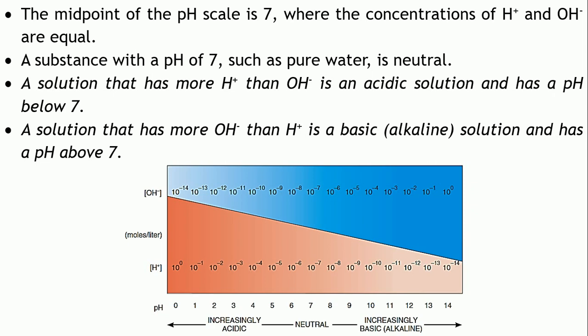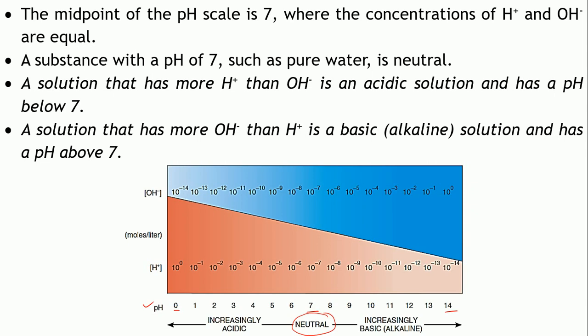Okay. Now, what is the midpoint of this particular pH scale? As you can see, pH extends from 0 to 14. Now, what is the midpoint of this pH scale? Yes, that is 7, right? So, 7 is the midpoint of the pH scale. Now, why do you call this particular pH the neutral pH? What did I tell you? What is a neutral solution? It is neither acidic nor basic in nature.